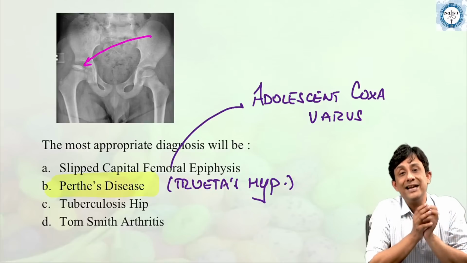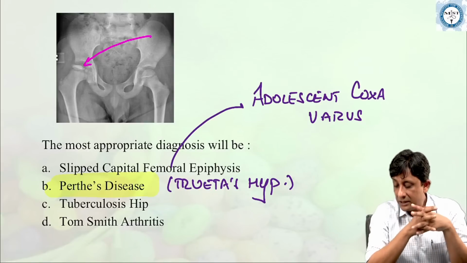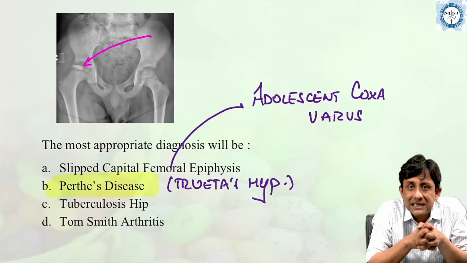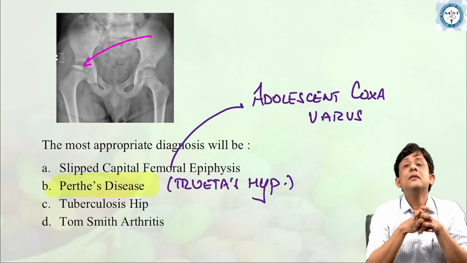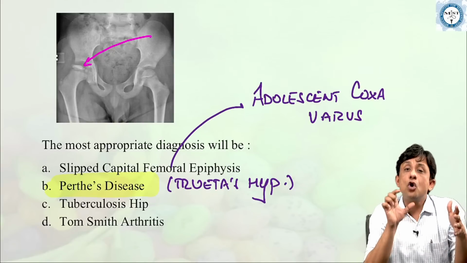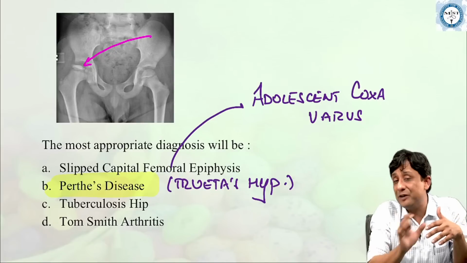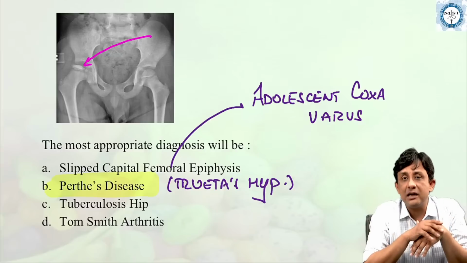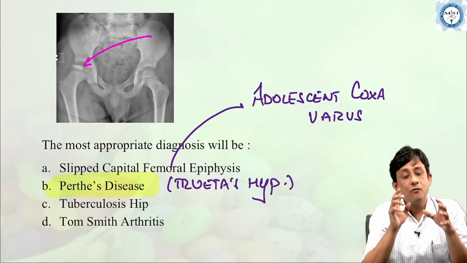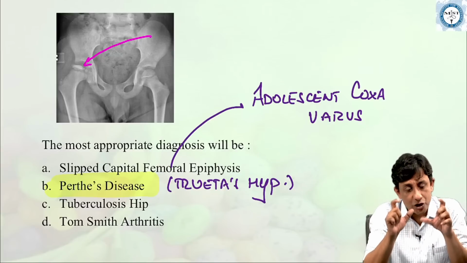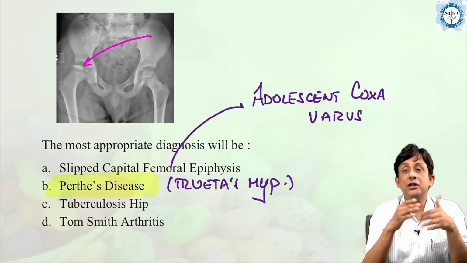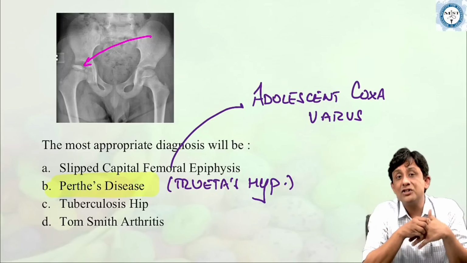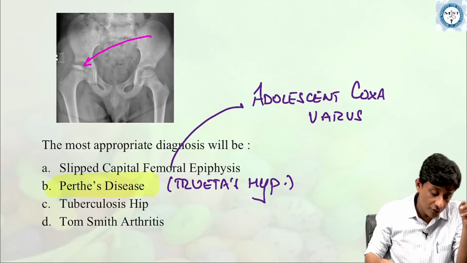Tom Smith arthritis. What is Tom Smith arthritis? It is tuberculosis of the hip joint in infants. In fact, rather not tuberculosis, but acute septic arthritis of the hip joint in infants. What happens in very young children? When there is an acute bacterial infection, it causes rapid destruction of the hip joint.